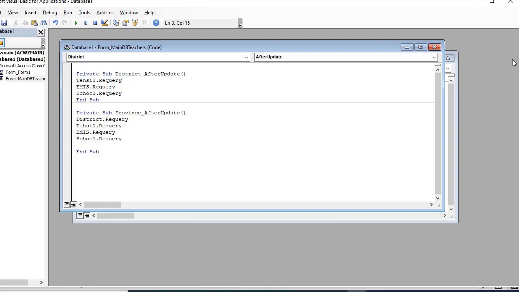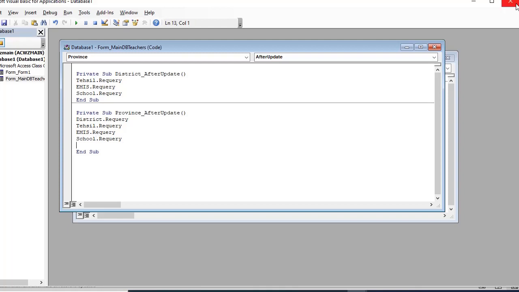This requery command just requery. And the other columns also, all those cells where you want these dependent drop down lists. So first on the district after update you have to apply that column name and then requery: EMIS requery, school requery. And then in the province after update also the district requery, tehsil requery, EMIS requery and school requery.